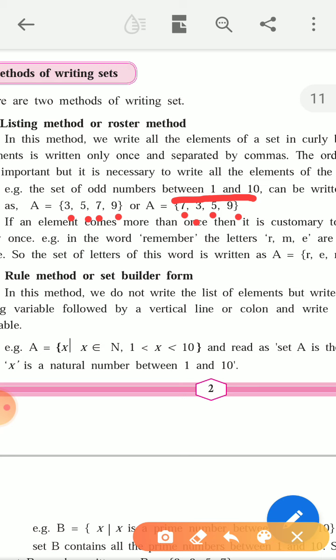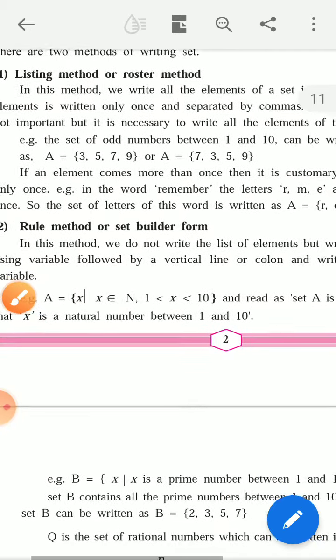Here the sequence or order of the numbers is not necessary, but all elements must be written in that set. This set is denoted by a capital letter A, and the elements are enclosed by curly brackets, and all elements are separated by commas.